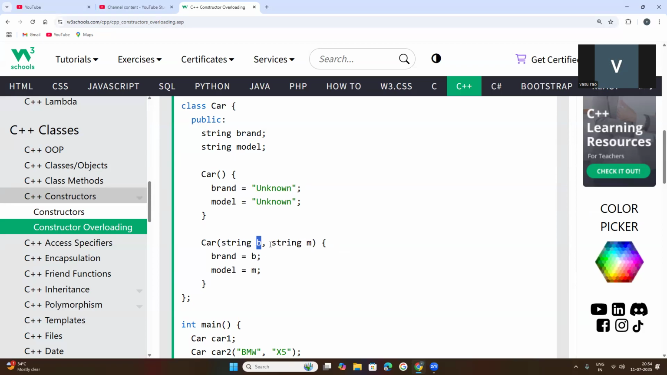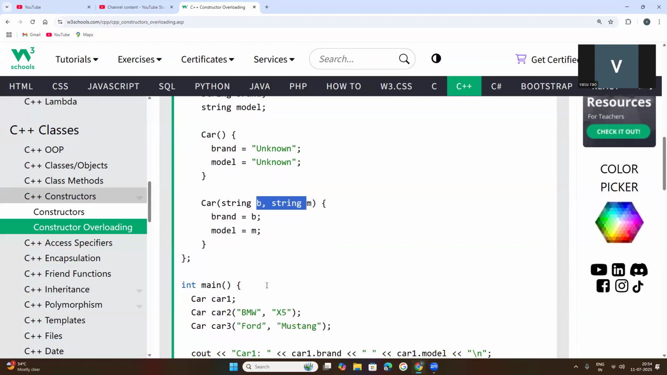Generally, they are called parameters whenever variables are passed to any method. Here Car is a special method, meaning the constructor. When two string variables, b and m, are passed, they are called parameters. Once parameters are passed to any method, we need to give arguments, meaning values, whenever we call that method.